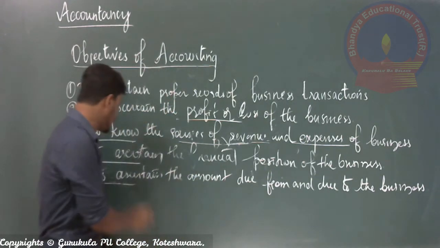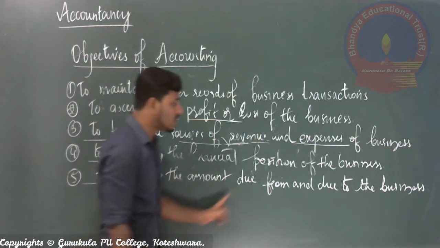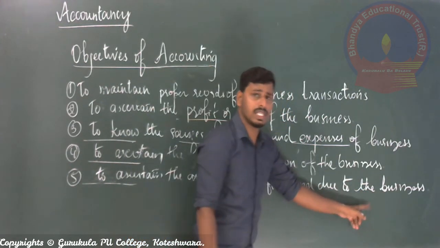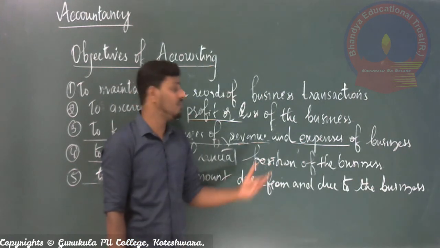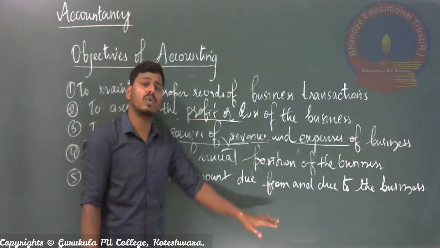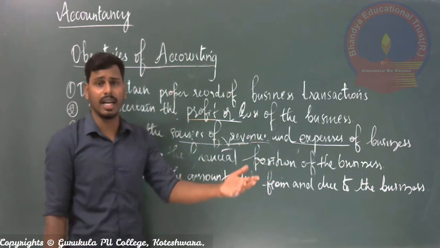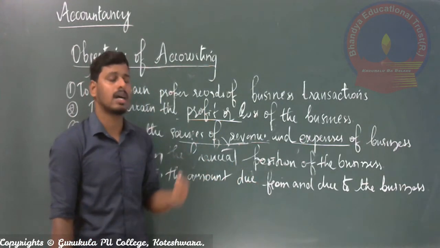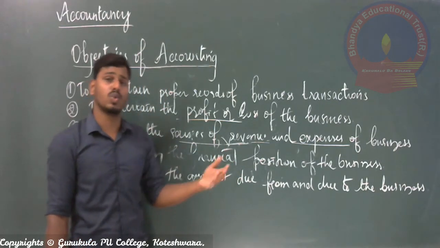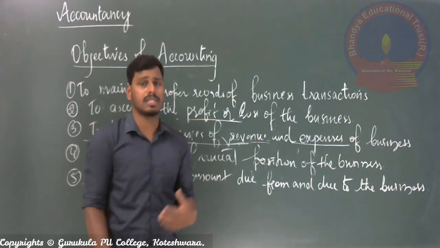This is nothing but ascertaining the amount due to the business. Due to the business means from where we raised the money, from where we collected the money, and also the business will give some amount of money to outside parties as credit. Right? For example, to various customers, to various other parties who have contact with the business concern, right?